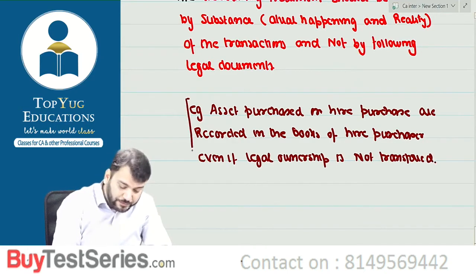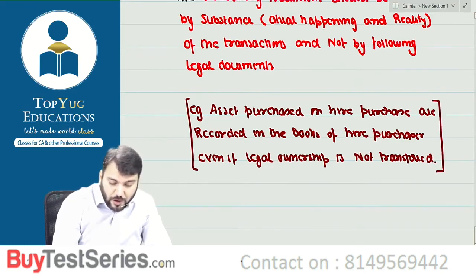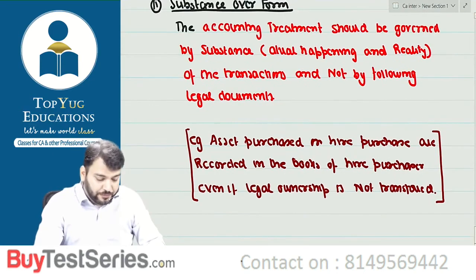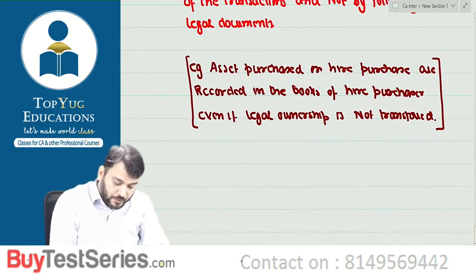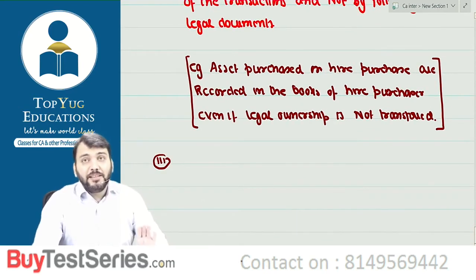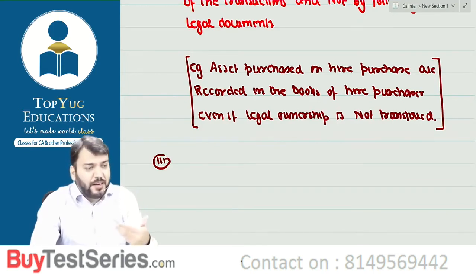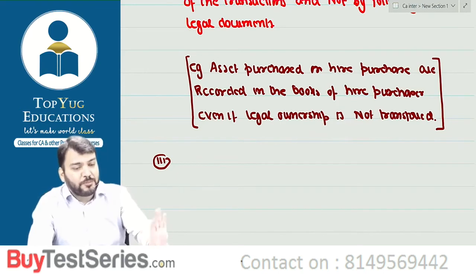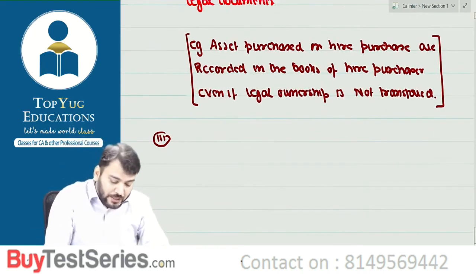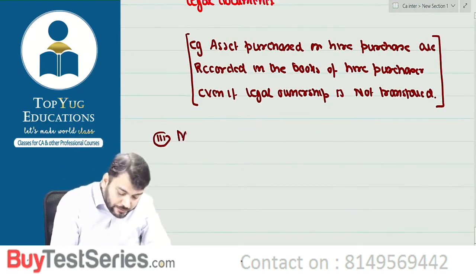Understood this point? This point you understood? Correct? Point number 3. I think this also you have understood, substance over form, nothing more. However, in different accounting standards we'll take more examples of substance over form. Understood? Then third is what?